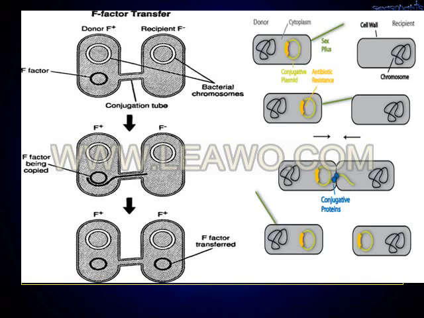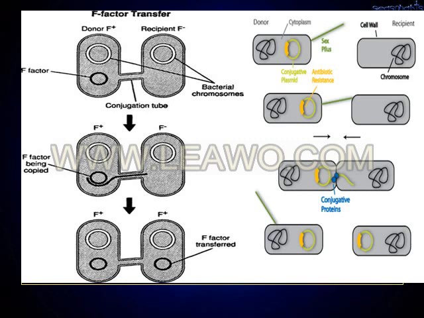Via this conjugation tube, the plasmid, the F factor, is transferred to the F minus cell, changing the F minus cell into an F plus cell. This is how the F factor is transferred from one cell to another.